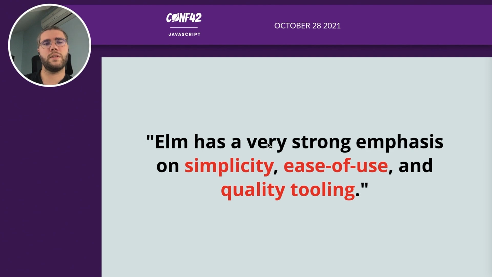If you have a look at the guide of Elm, you can see this sentence that is quite important to me. Elm has a very strong emphasis on simplicity, ease of use, and quality tooling. And behind this simple sentence, you have all the philosophy of Elm, focusing on simplicity, so the language will decrease in syntax over time. It's really easy to use, and everything is done for newcomers to not be lost. And the tooling is really, really good.